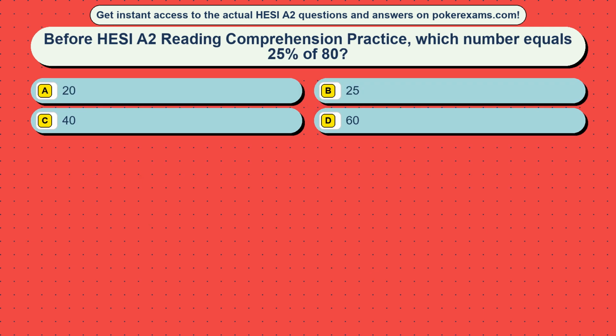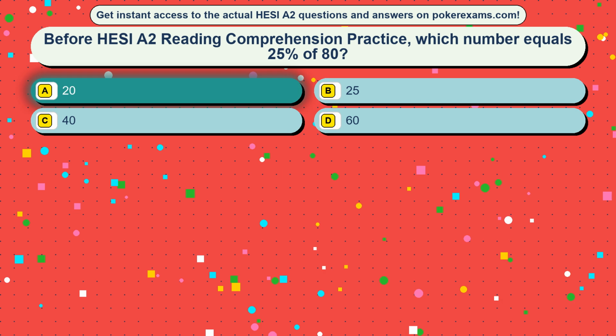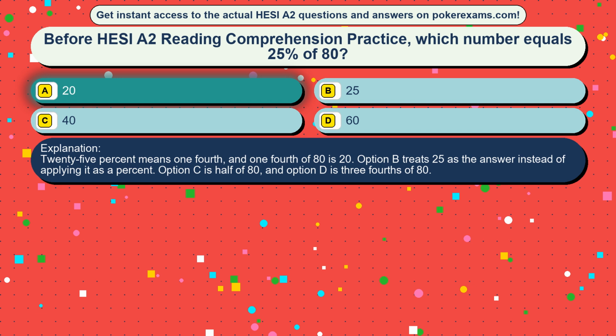Question 45. Before HESI A2 reading comprehension practice, which number equals 25% of 80? Option A, 20. Option B, 25. Option C, 40. Option D, 60. The correct answer is option A, 20. 25% means 1/4, and 1/4 of 80 is 20. Option B treats 25 as the answer instead of applying it as a percent. Option C is half of 80, and option D is 3/4 of 80.